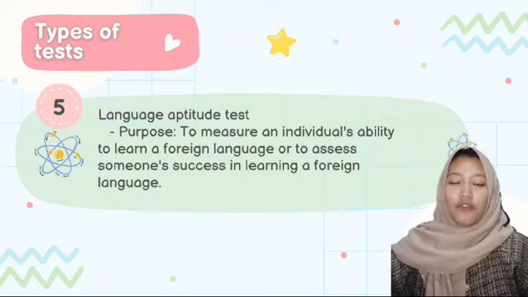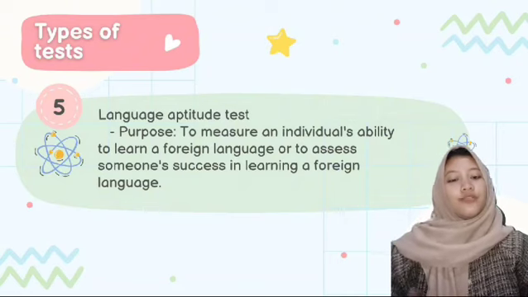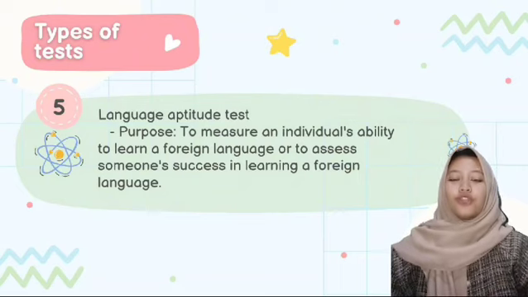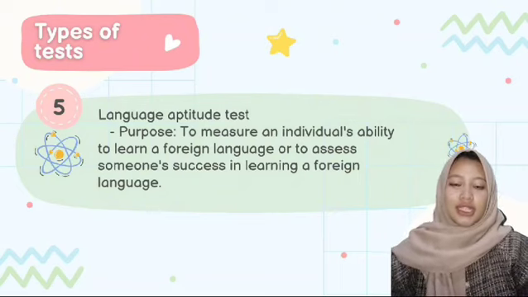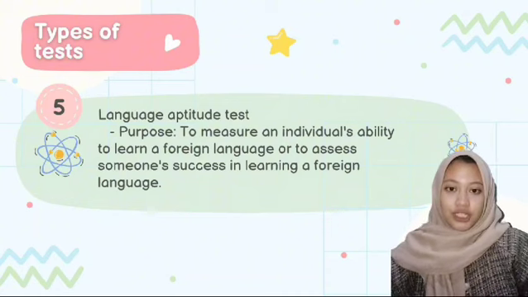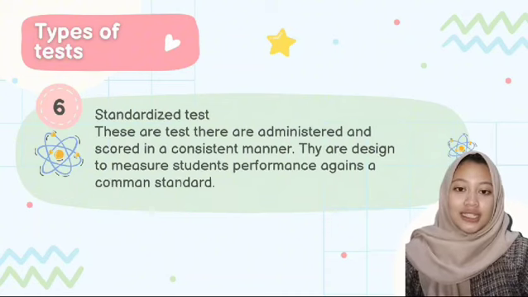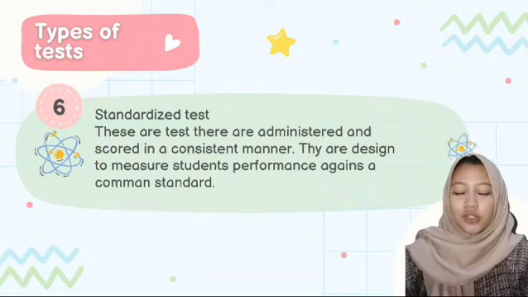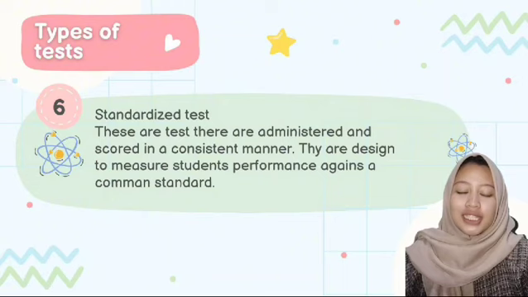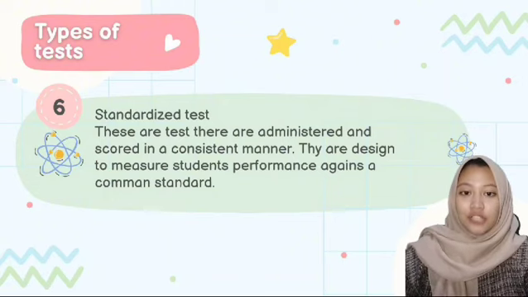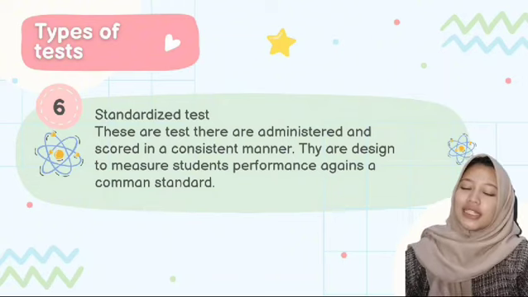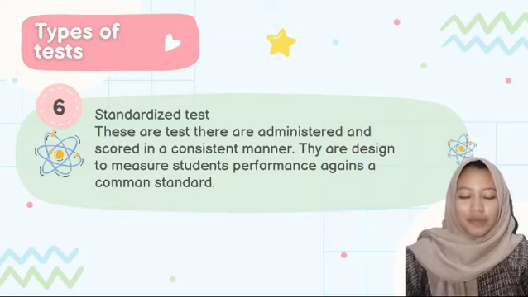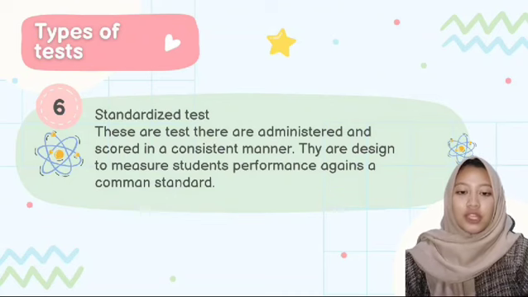The fifth is the language aptitude test. The purpose of this test is to measure an individual's ability to learn a foreign language or to assess someone's success in learning a foreign language. The last is standardized tests. These are tests that are administered and scored in a consistent manner. They are designed to measure students' performance against a common standard. And the purpose of this test is to map the abilities of students within a region.